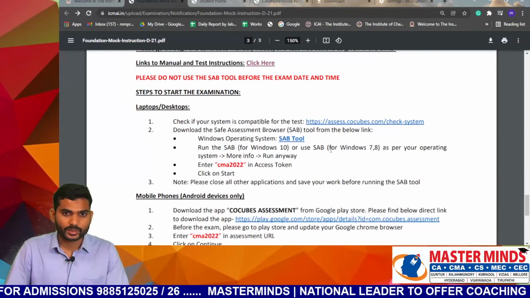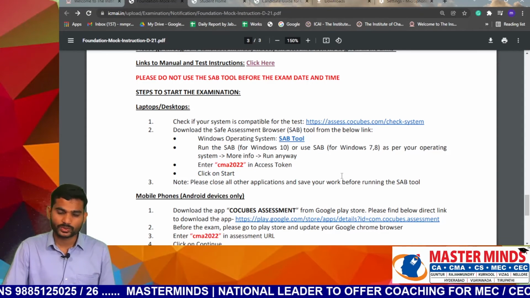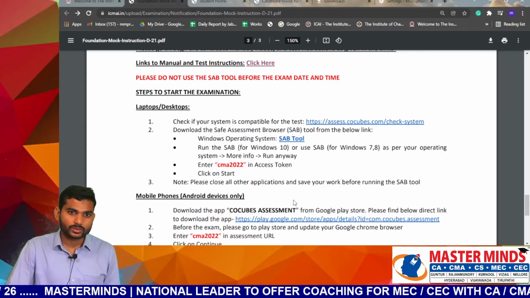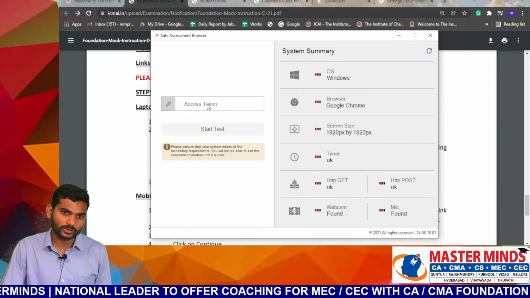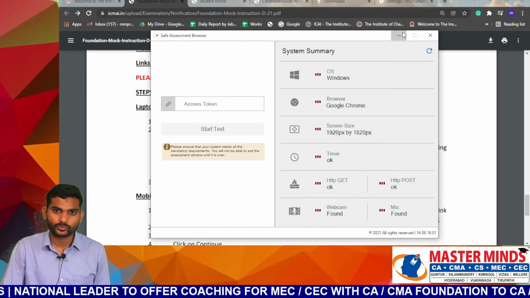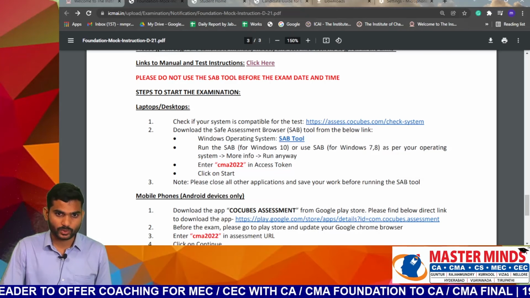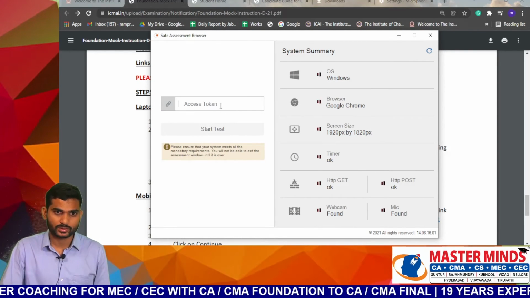For the Windows operating system, run the SAB tools for Windows 10, or Windows 7 or 8, as per your operating system. Enter the access token, CMA 2022, and click on start. After entering the access token, click on start the test.